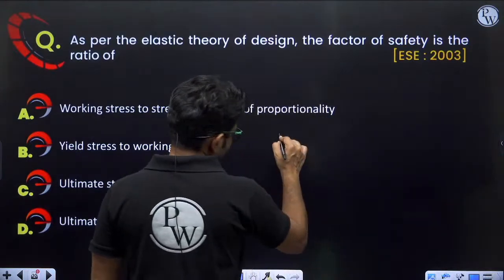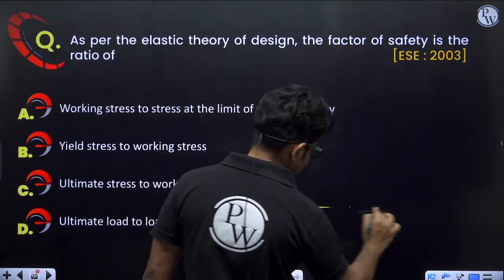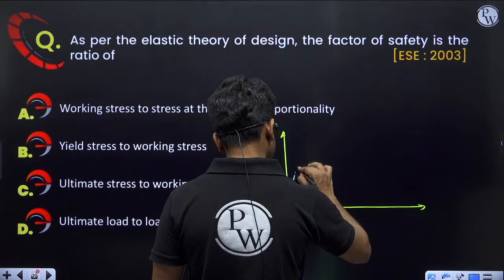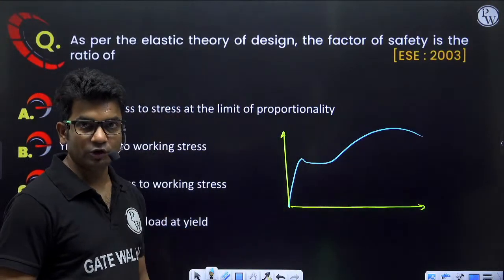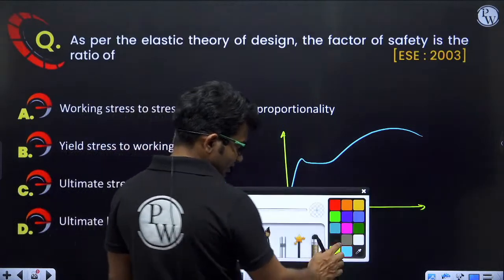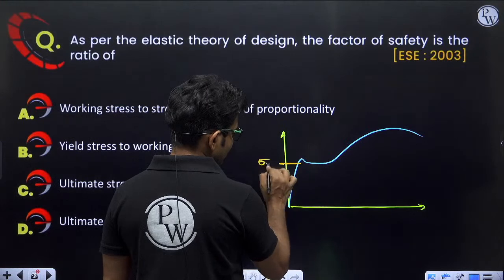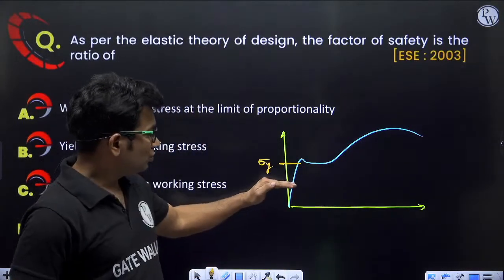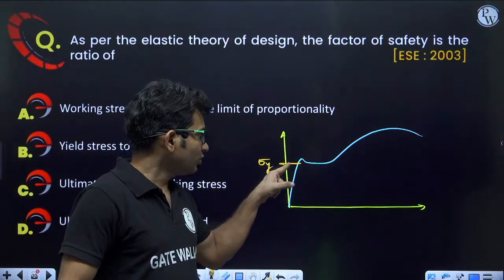Next, as per the elastic theory of design, the factor of safety is the ratio of. When we are talking about elastic theory of design, although this should come in design, let us still discuss it. In the elastic theory of design, we keep the stresses within elastic limit. Let us say we are considering yield stress sigma y as the maximum stress. We will not allow going beyond sigma y.